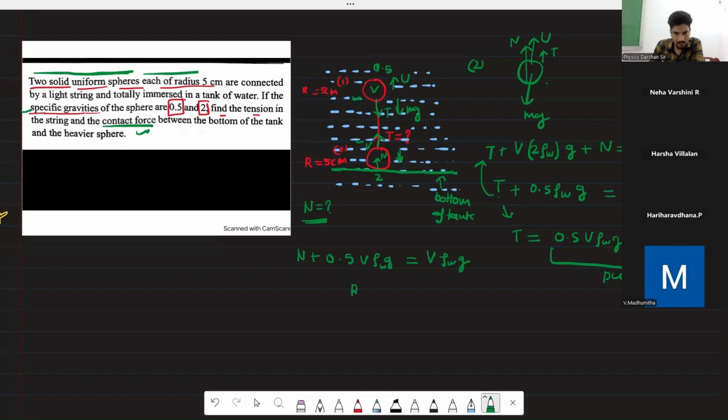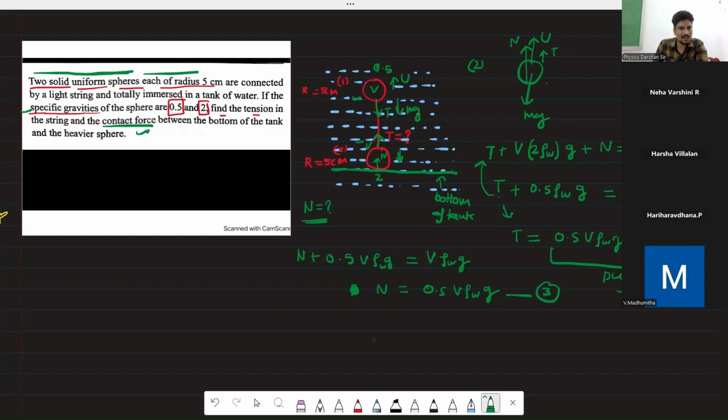Finally this normal reaction will become 0.5 V rho g. On putting this value of T in 1, you will get this. So now you can make this another equation, like you can say this is equation 3.